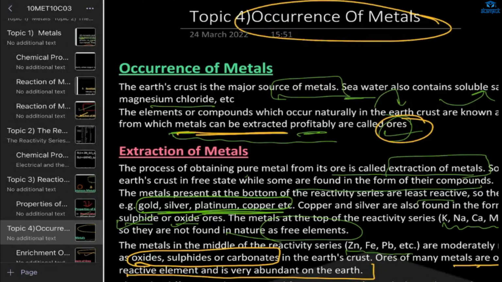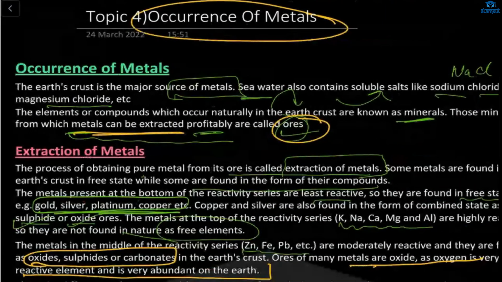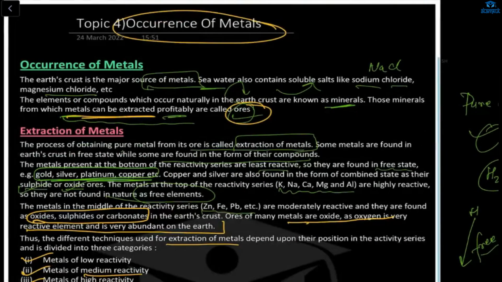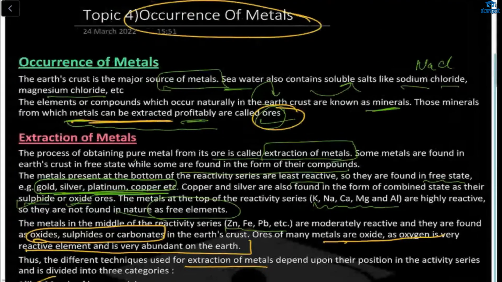This is the occurrence of metals. Now what is the occurrence of metals? The earth crust is the major source of metals. Seawater also contains soluble salts. Seawater contains lots of different salts. That's why we do not consume water directly from the sea, because it is rich in NaCl. First, we need to purify it.